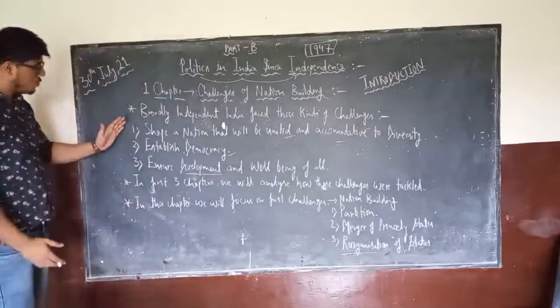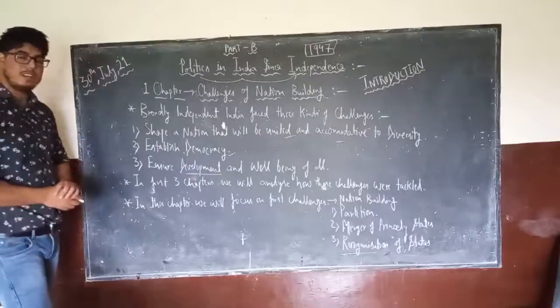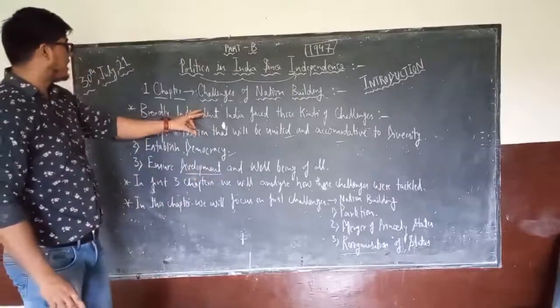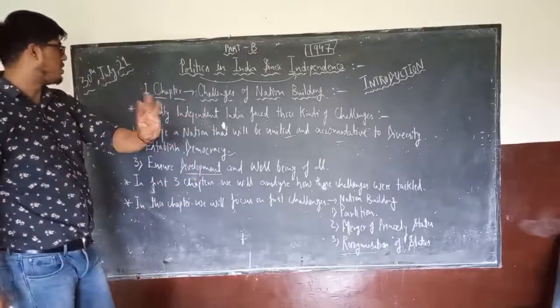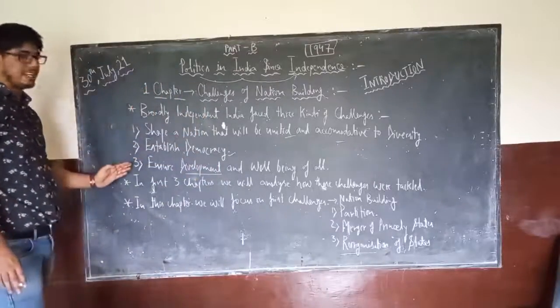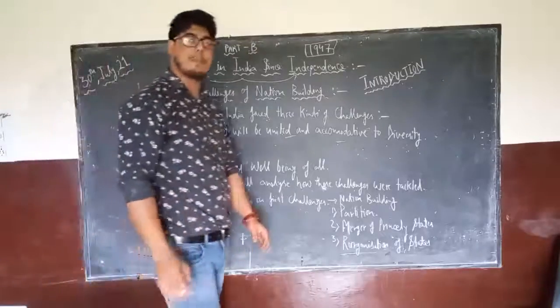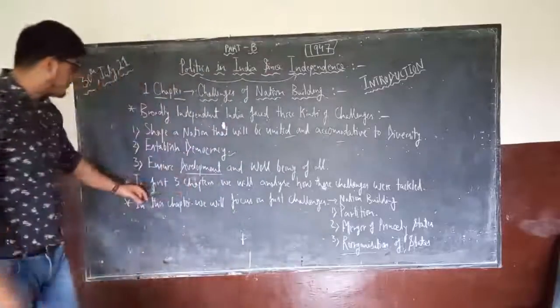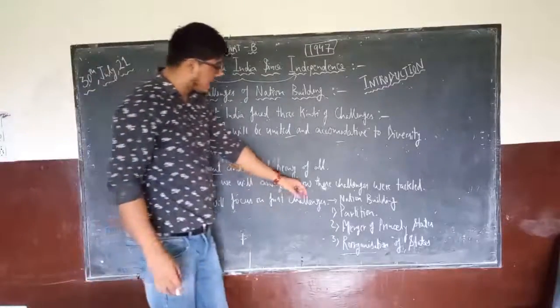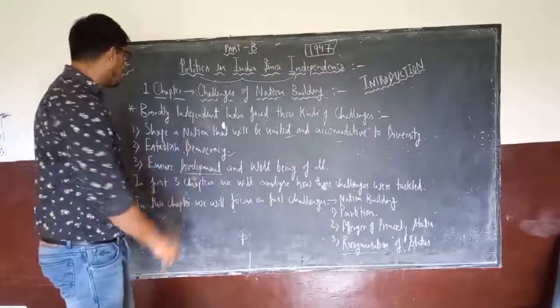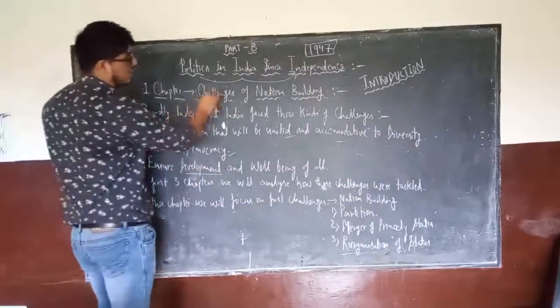So these are the broad challenges which we will discuss in detail from an NCERT book. You have to remember that there are three broad challenges, and they have been divided like this. But you also have to understand one thing to understand this chapter and this book: in the first three chapters we will analyze how these challenges were tackled. This is the first chapter, Challenges of Nation Building.